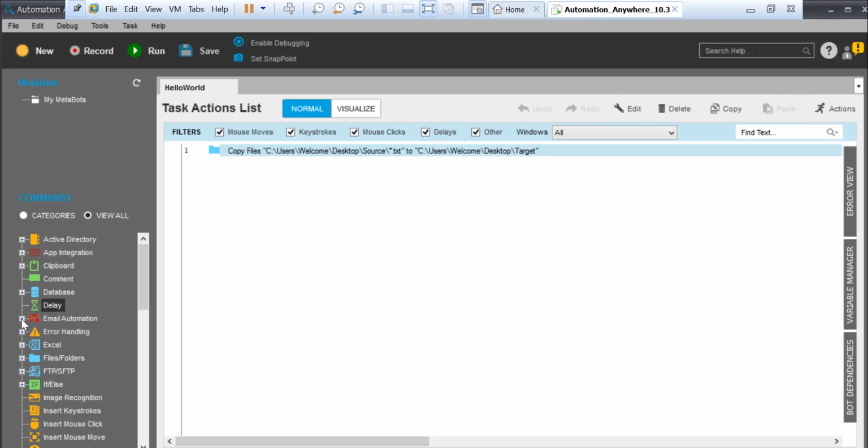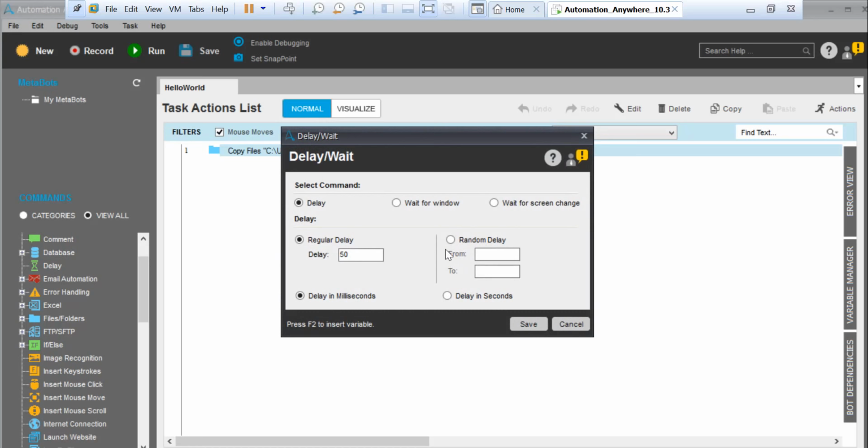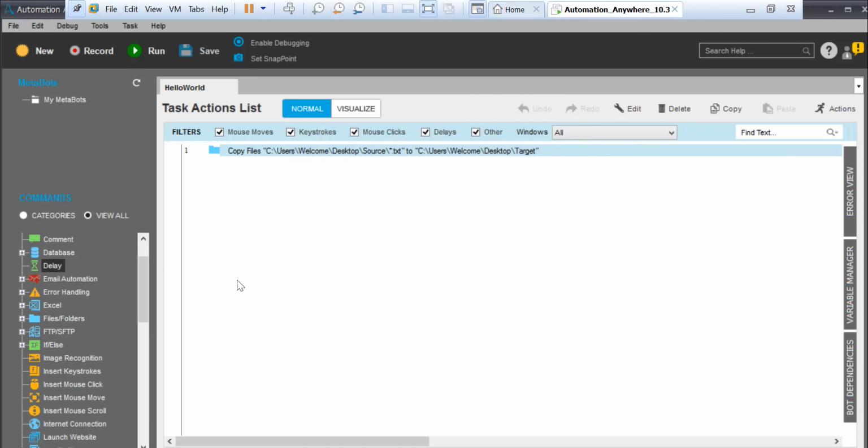Then delay is quite simple. It's used whenever you want to put a delay, right? So a delay of a particular 50 seconds, 30 seconds, that you can do.